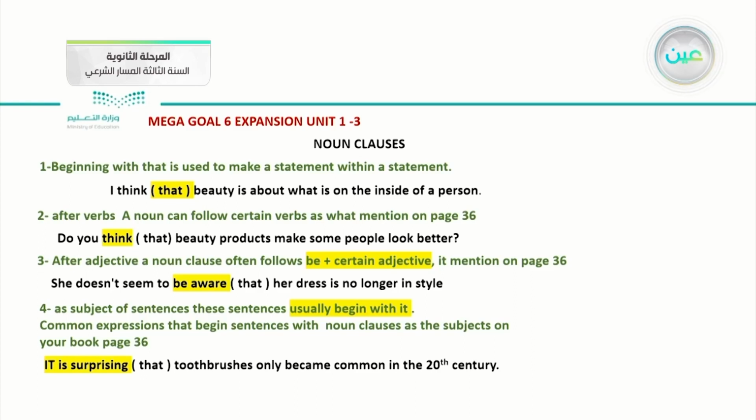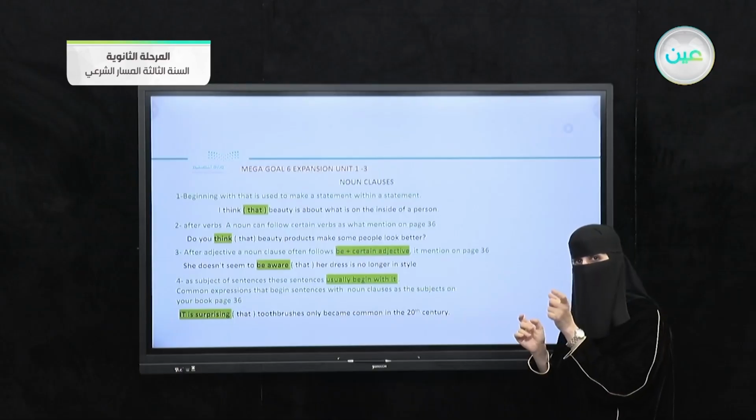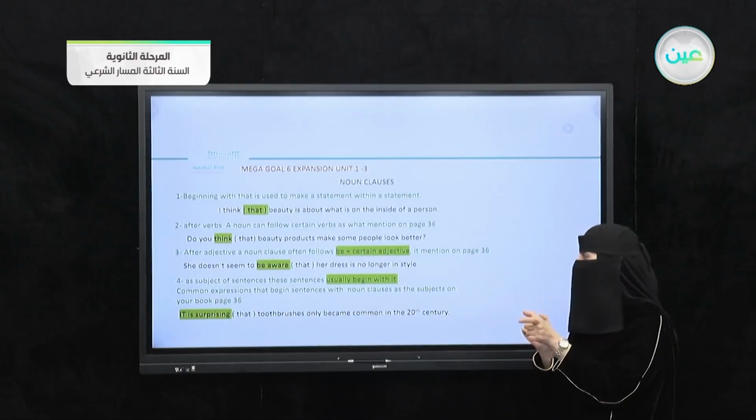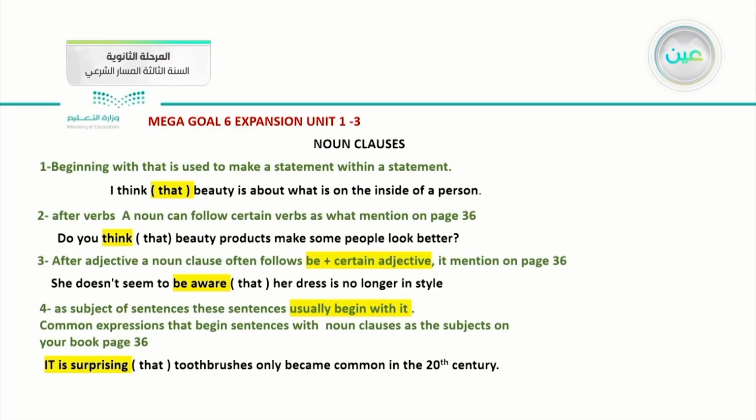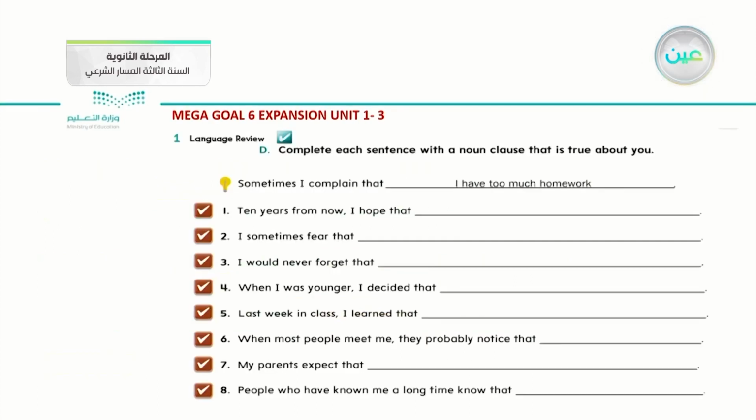Not all adjectives can be used with noun clauses; there are only certain adjectives mentioned in your book. Number 4, the last one, we can use it as a subject inside the sentence, as we applied in these examples. We usually begin our sentence with "it". I think it makes sense to you? Let's move to the second slide.